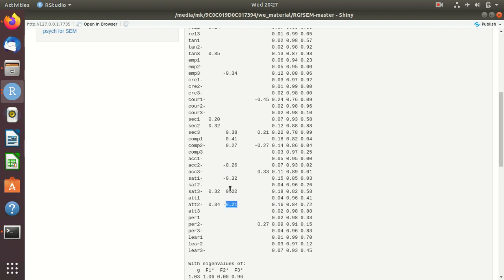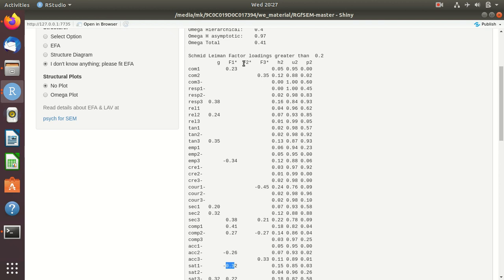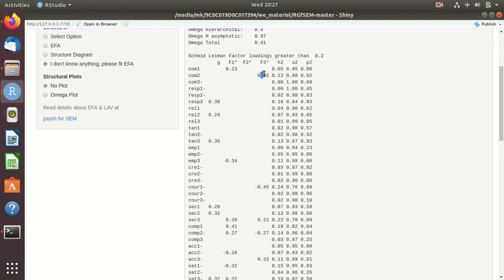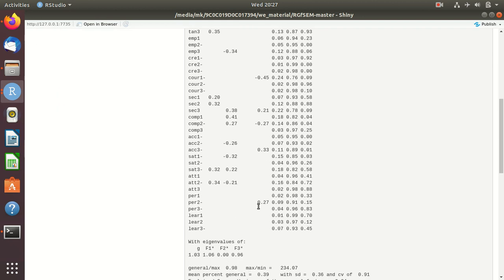These are the questions, which we ask the patients to put their responses, ranging from 1 to 5. F2 actually did not have any loadings, and F3, of course, there is another. These are the three different possibilities for hidden dimensions.